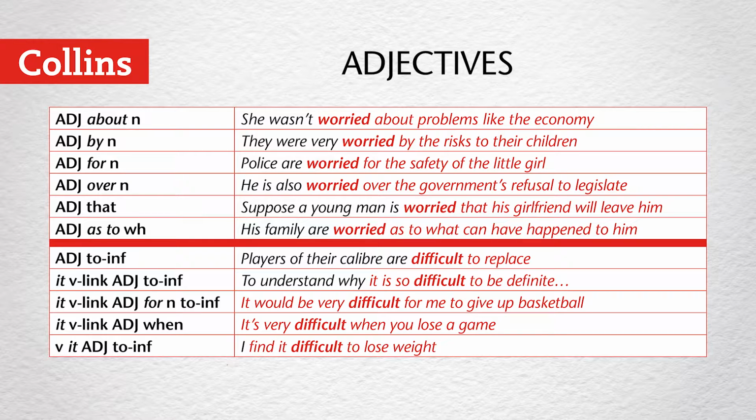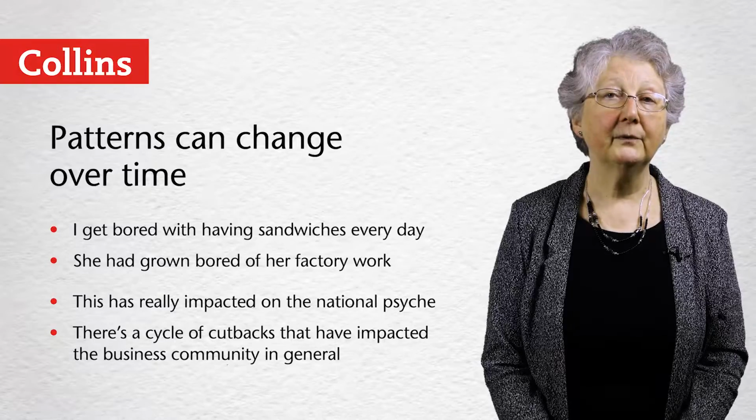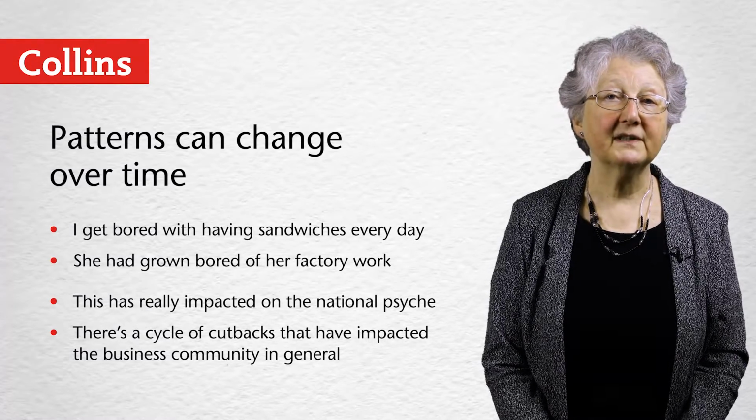Looking at difficult, it can be followed by a to infinitive clause, difficult to replace, or we have the longer pattern with it and the to infinitive. It is so difficult to be definite. We can also put a prepositional phrase with for into that pattern. It would be difficult for me to give up basketball. And difficult can be followed by the specific clause beginning with when. It's very difficult when you lose a game. And the it can follow the verb find. I find it difficult to lose weight. Those are the patterns that we've found with those verbs, nouns and adjectives.